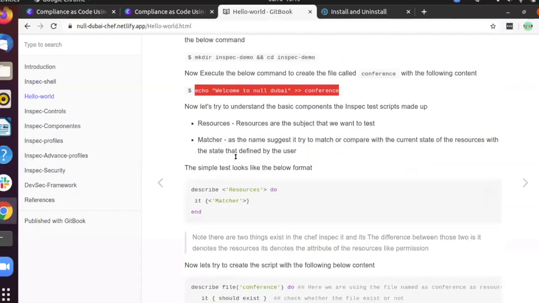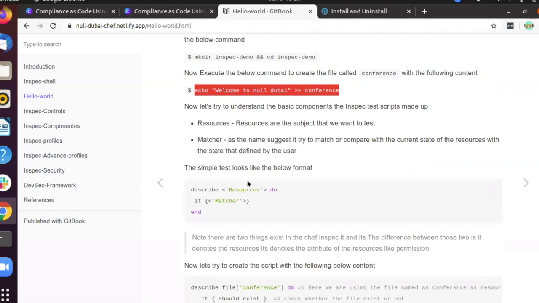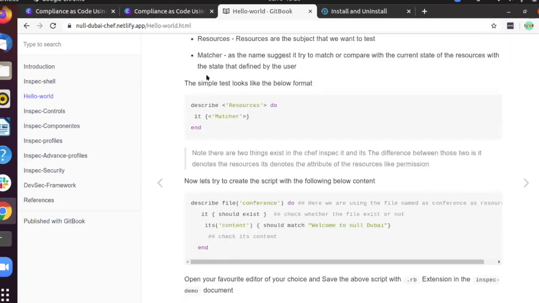Before moving further into inspect tests, we want to know about two things. The basic components that inspect is made up of are resources and matchers. Resources are things that we want to test. For example, it could be a file, a configuration, or a running state of a service, anything that we want to test comes under resources. The matcher, as the name suggests, you can think of as the test cases that we want to test. So this is how a typical test looks.